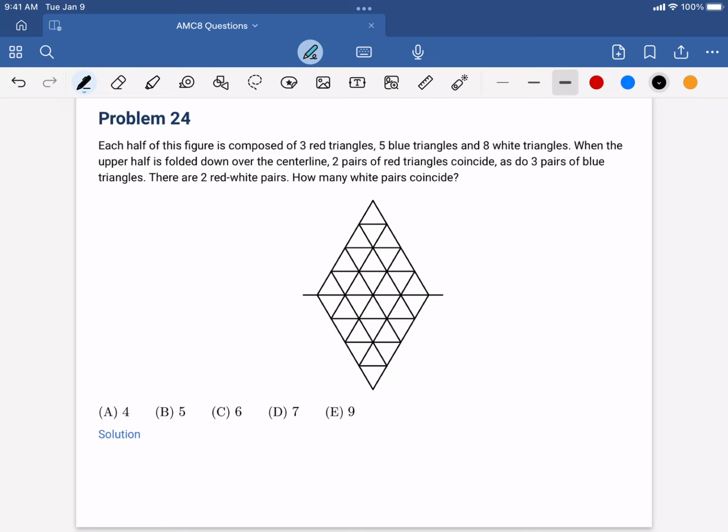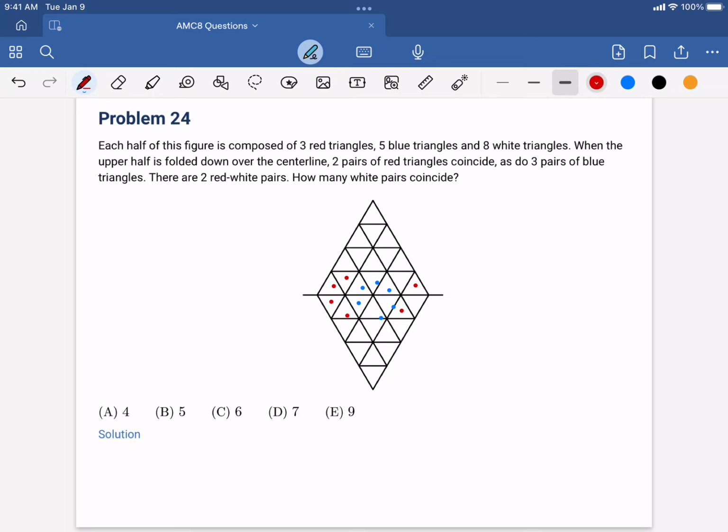Okay. So first let's go to the 2 red coinciding pairs. So these 2 coincide and these 2 coincide. So that's 2 pairs. And then 3 blue coincide. So 1, 2, 1, 2, 1, 2. So those 3 pairs coincide. And then there are 2 red white pairs. And since there are only 3 red on each side, we have to draw it like this. 1 red on one side, 1 red on the other side, which creates 2 red white pairs.